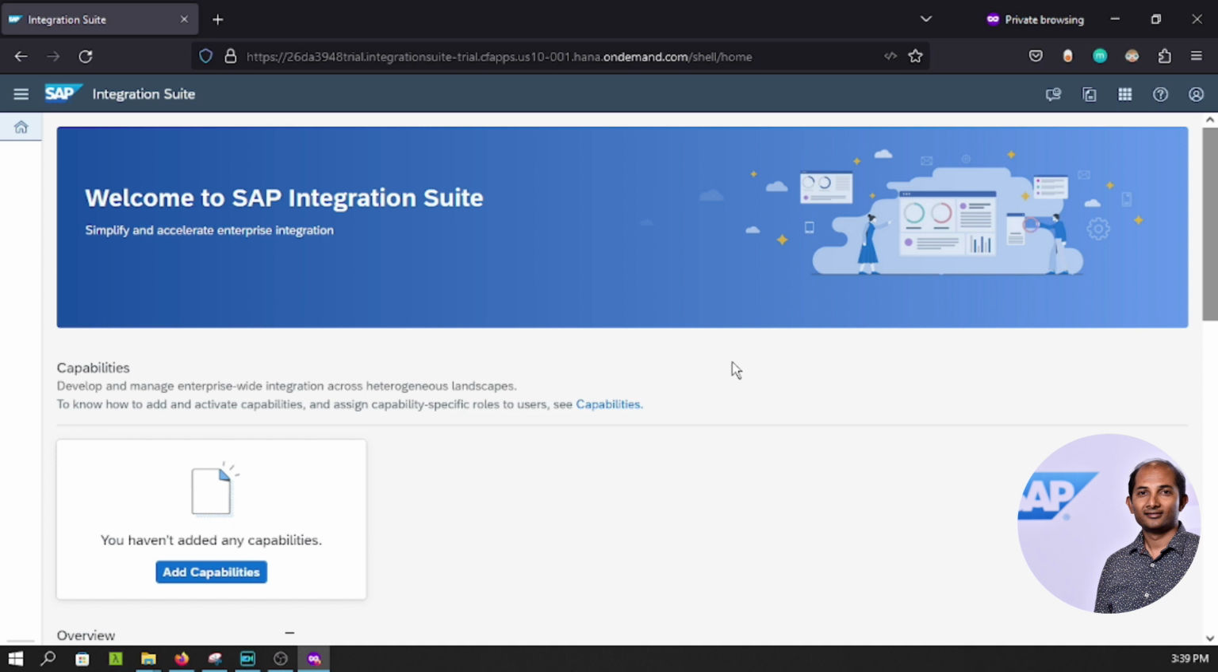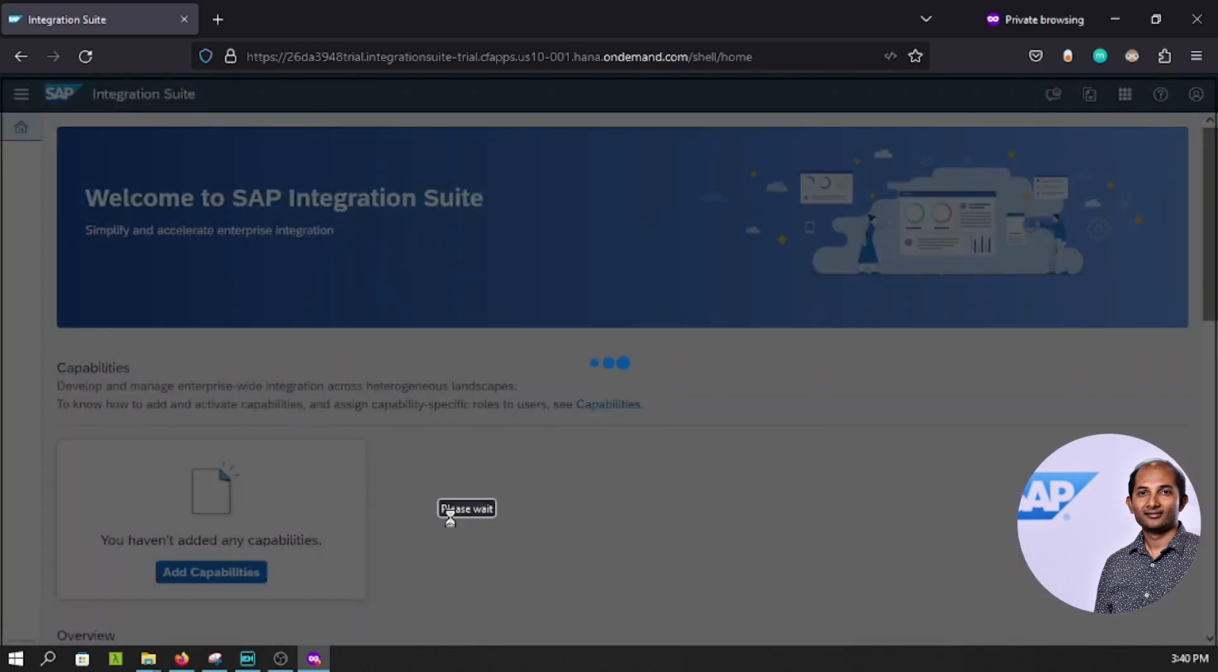So the first thing is, after subscribing to the particular service, make sure you do the role assignment as I just shared, and assign it to the user, I mean your user ID. All right. So now we have to go for add capabilities. Click on this button.